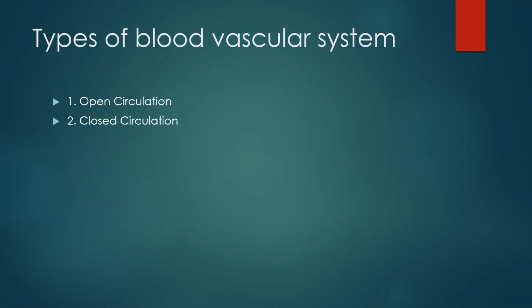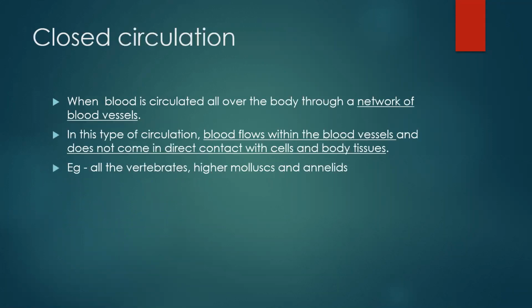Okay, types of blood vascular system. Last time we had studied that there are two types of blood vascular system: open circulation and closed circulation. Now in last part, that is part 10, we had already studied open circulation in detail. Today we are going to deal with closed circulation.